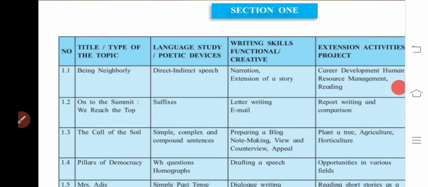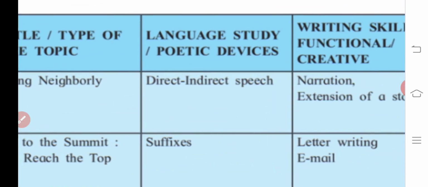See that here, section 1, number 1, 1.1, title or type of the topic, that is being neighborly. In that, language study or poetic devices. What sort of language study? So this, as it is prosaic, basically we will see the language study, the grammatical sense, and what is the language usage. And here you would say direct, indirect speech. But that does not mean that in prosaic segment we wouldn't get poetic devices. We would definitely get poetic devices, but in different aspect we are going to study that.